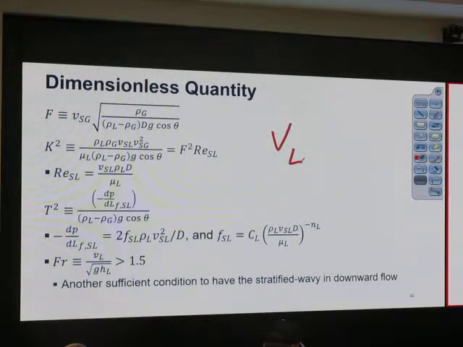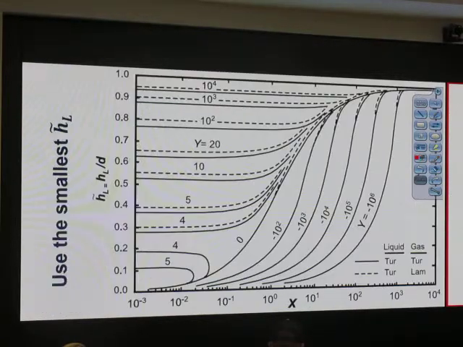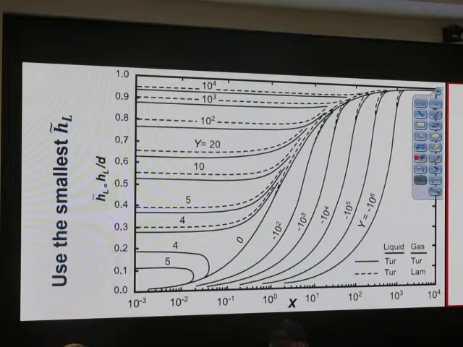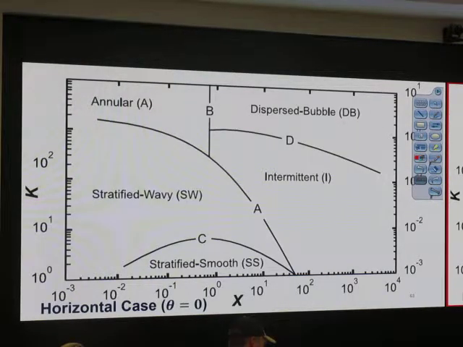VL requires information of holdup, right? But VSL doesn't require information of holdup. So this parameter can actually be calculated even before reading this chart. Capital F, capital K, all those things can be calculated before. The researchers came up with transition A based on the actual physical mechanism. For example, if the wave is too large, there is a suction that makes it touch the top of the wall or something. That explanation we skip. That is explained in the graduate-level course 5319, if you want to stay here.